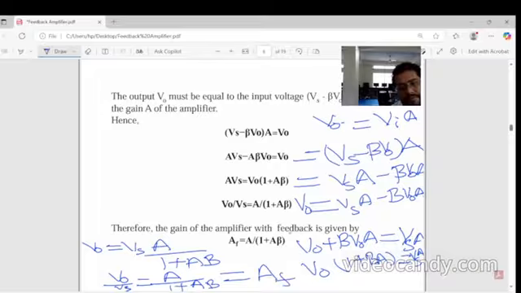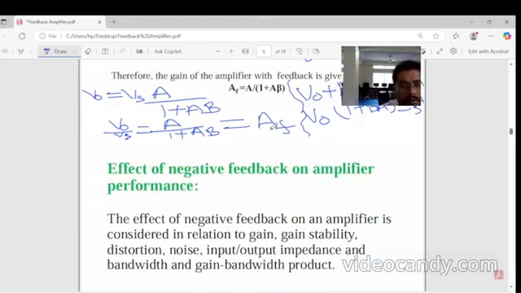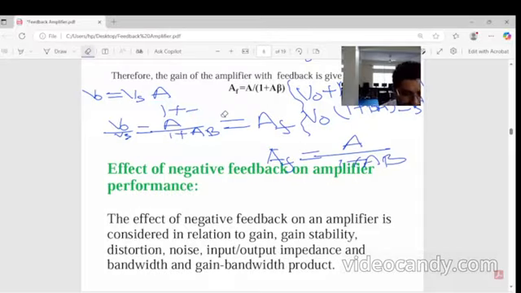This is the feedback amplifier gain AF. This is the final feedback amplifier gain, AVF.